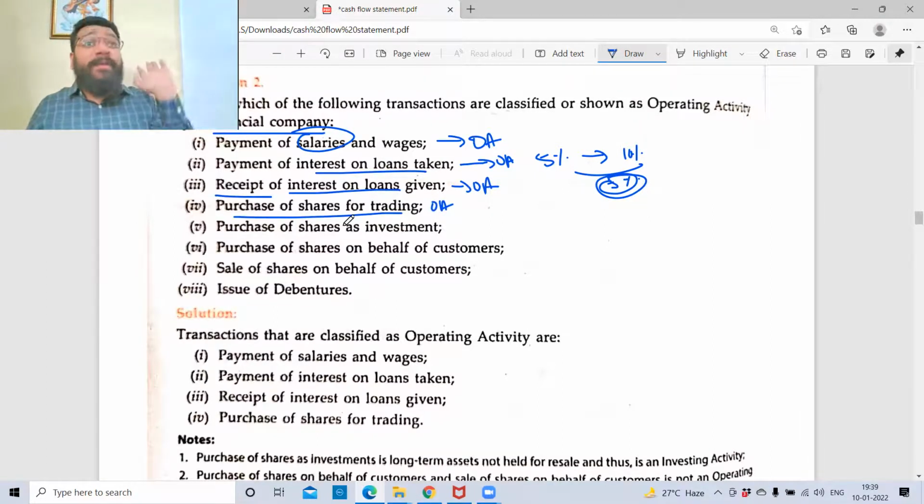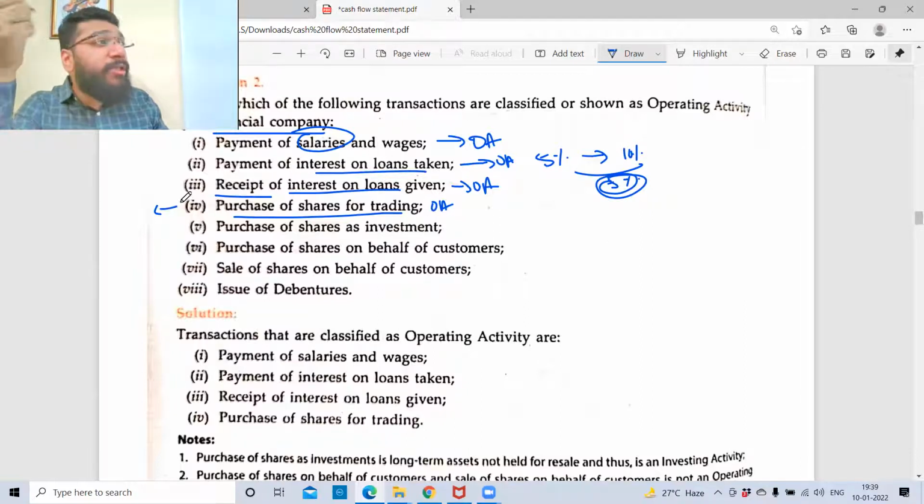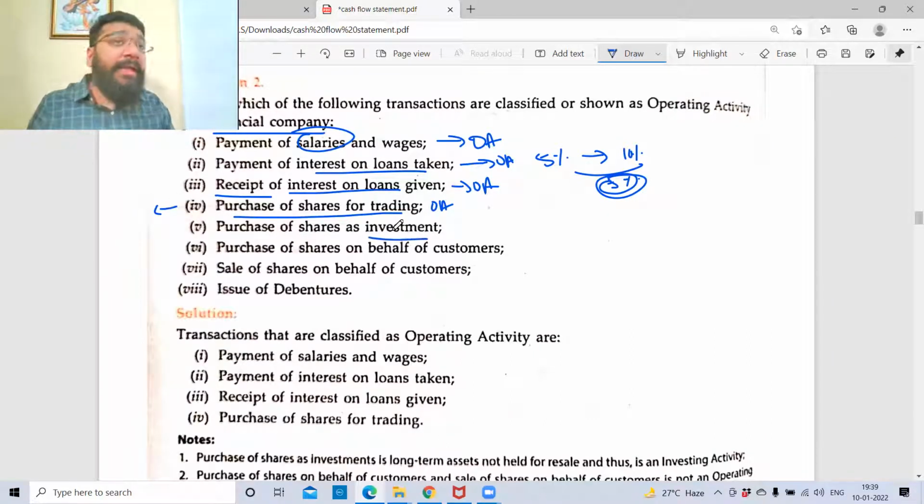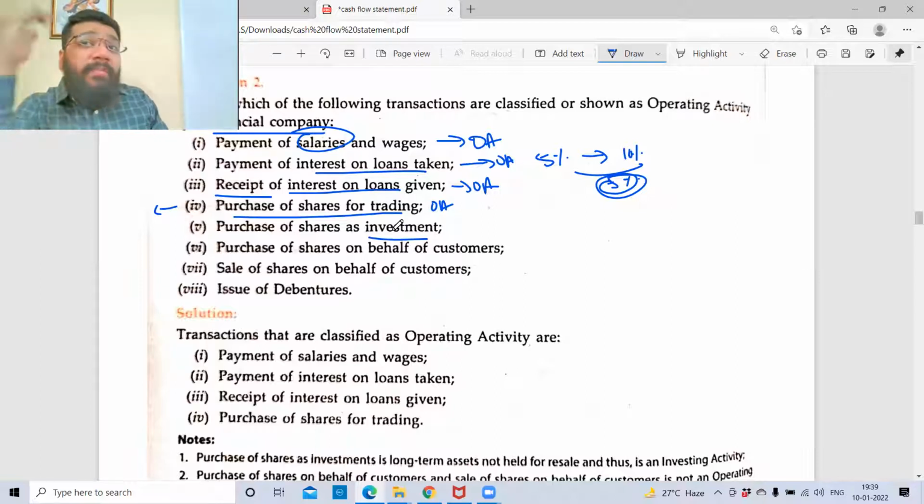Purchase of shares as investment is different. Understand the difference between the two. When I purchase shares for trading, I buy today with the intention to sell shortly. Forget the 3-month concept; the intention is short term, so this is operating activity. But purchase of shares as investment means my intention is to hold it for a long time. So it is investing activity.